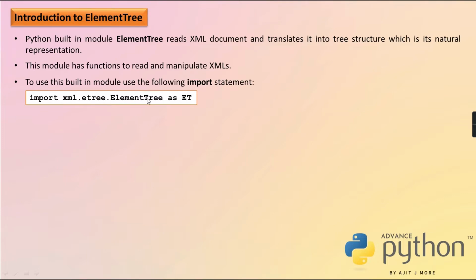And in this module again there is a class with the same name, ElementTree. So again and again we would have to write this, so we give another alias name. I've created an alias called et. So in the whole program I only have to write et dot. It is the universally accepted name by all people, and we will also use the same name. If you want something else, like x, you can write that way.